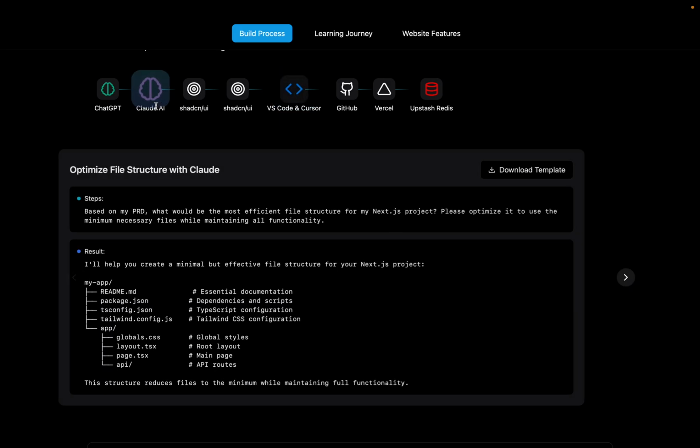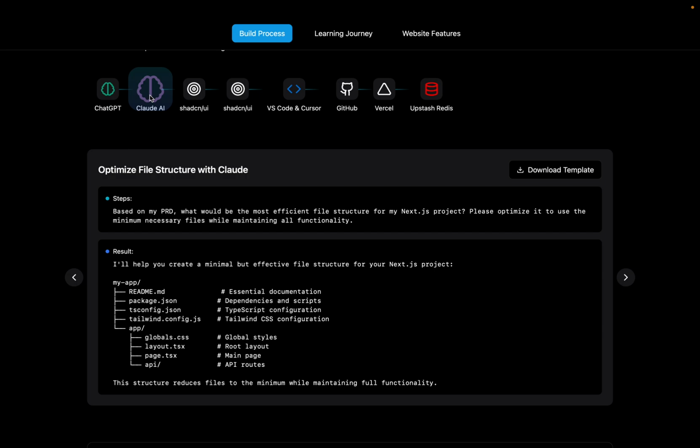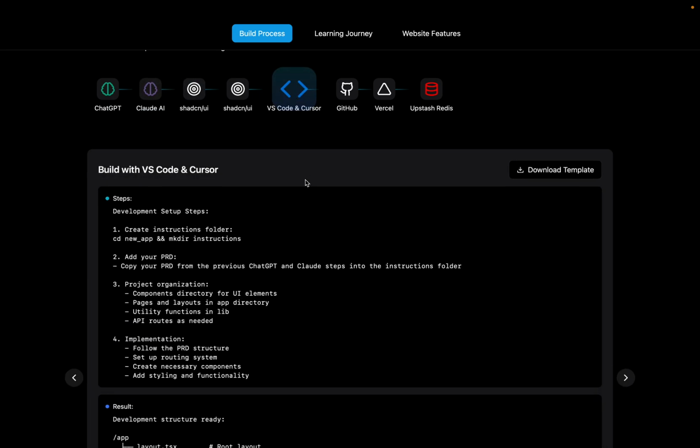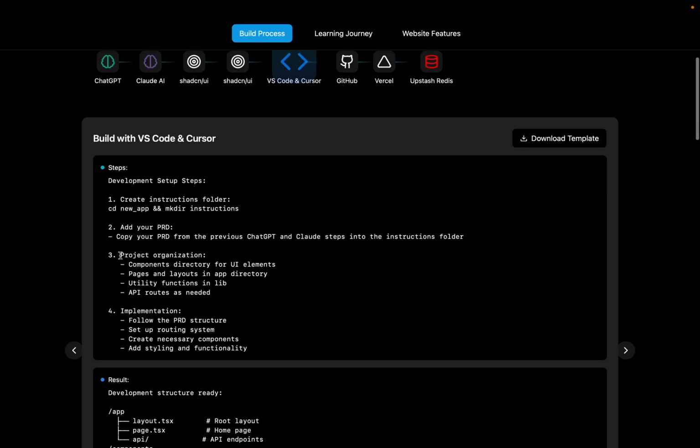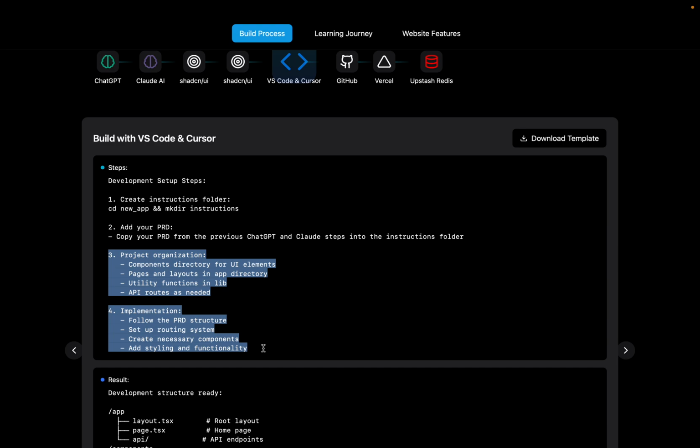It's nice because we have the Claude PRD always already in Markdown form, and this is easier to paste then. So important is that we have the project organization, and then we're going to do really the implementation. You can just really copy all of this then also into your Cursor composer and use it to actually follow the details from the PRD that was built by Claude.